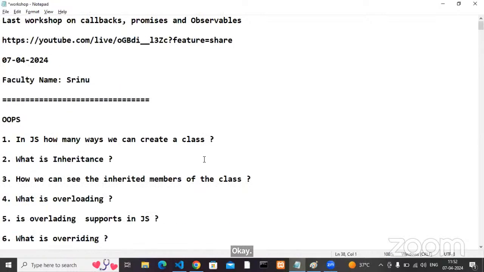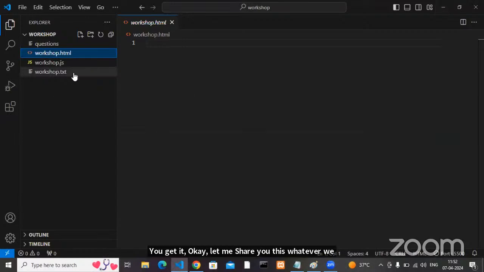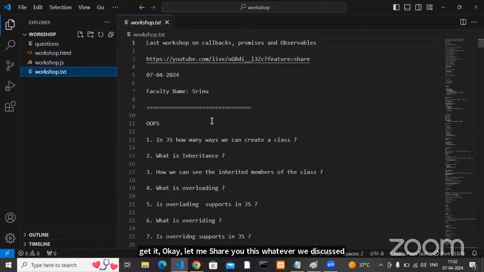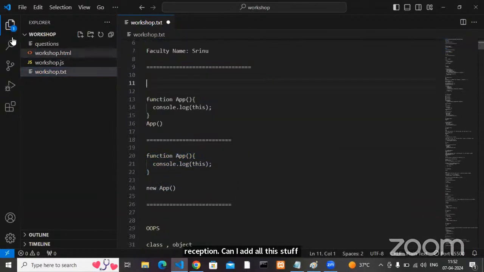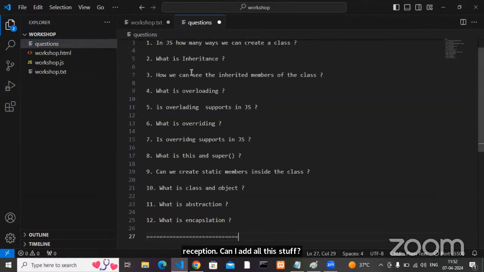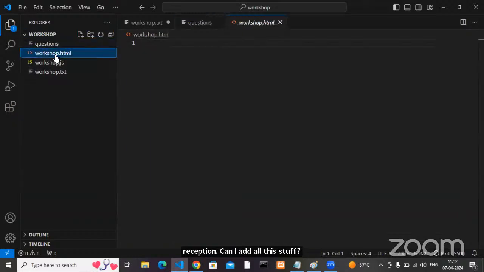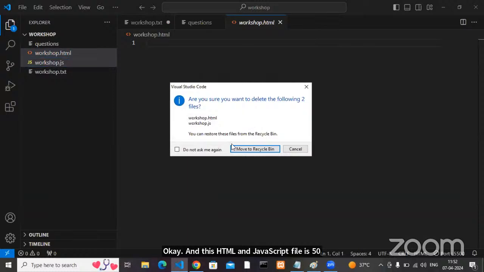Agree with me, all? Okay, let me share you this, whatever we discussed. In the JS, we didn't write anything. In the question section, can I add all this stuff? And this HTML and JavaScript files we didn't use, right?